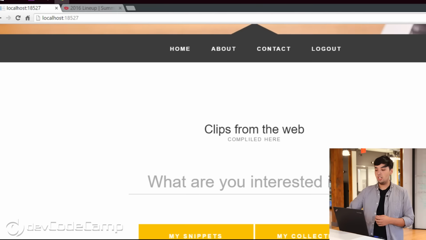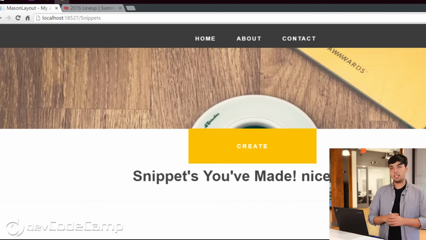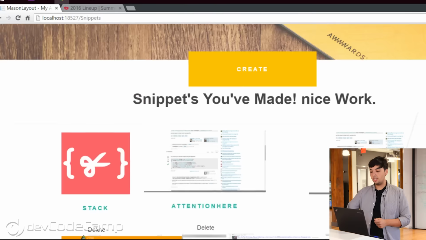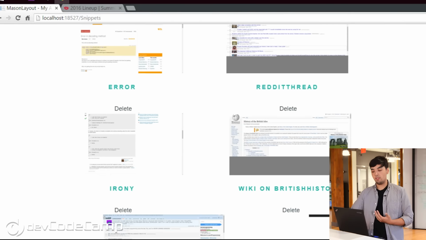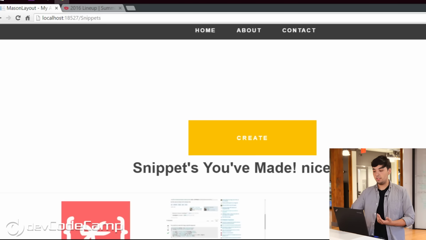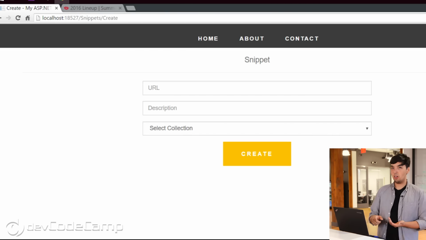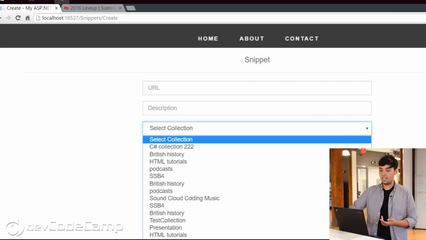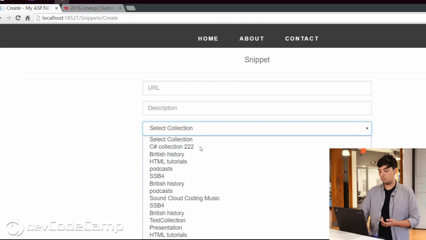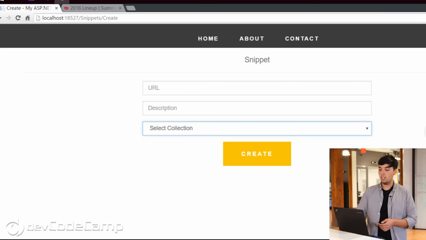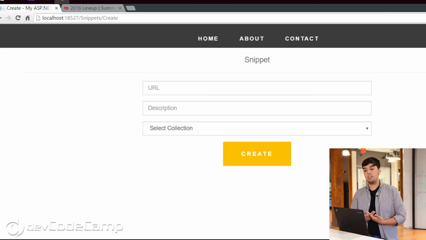We can think of a couple things in Milwaukee, venues, or maybe even festivals that might do well to be in that collection. So we can come to My Snippets here, back at the home page. And you can see it actually keeps track of all of the snippets that you've created in the past. But you can also manually create it here by entering a URL, a description, and then you can attach it to the collection of your choice. And here we have Milwaukee Music. But this doesn't really do too much for the user since they don't want to come to the page every single time they find a good link, copy and paste, and then create.